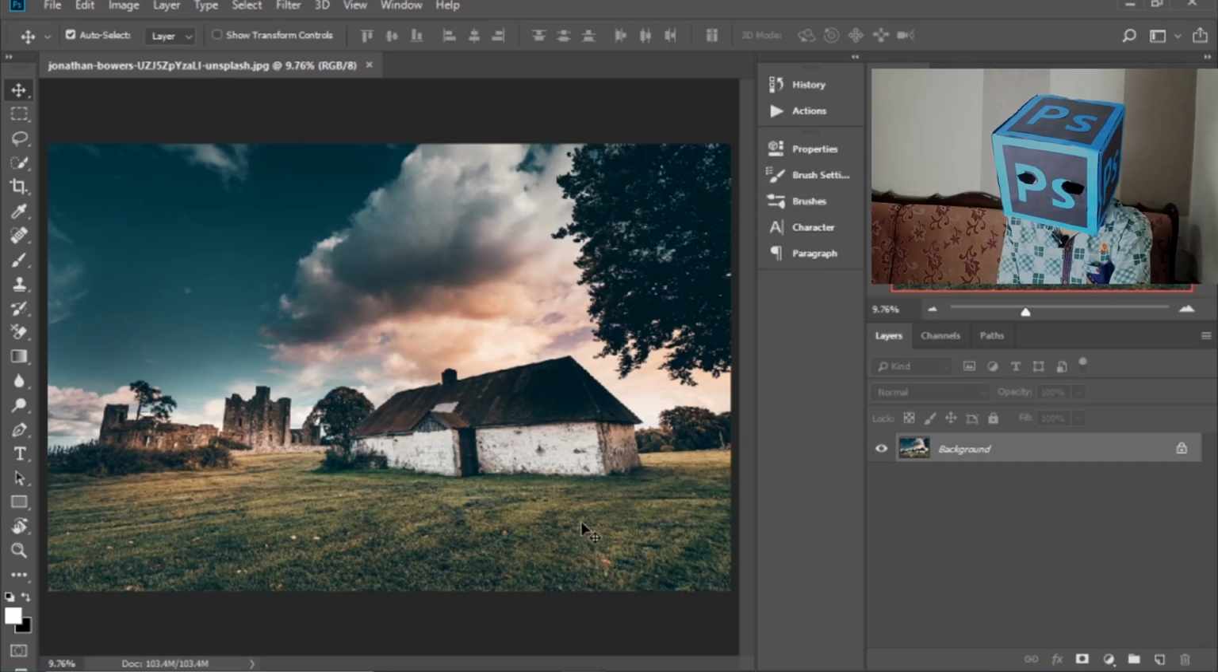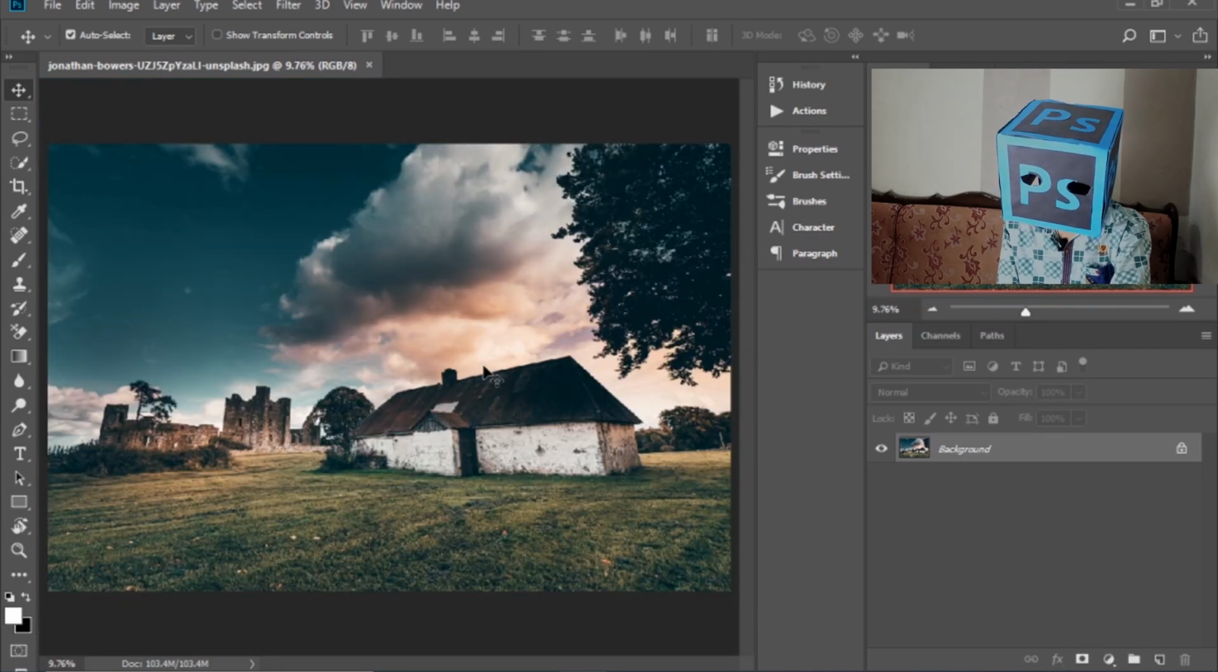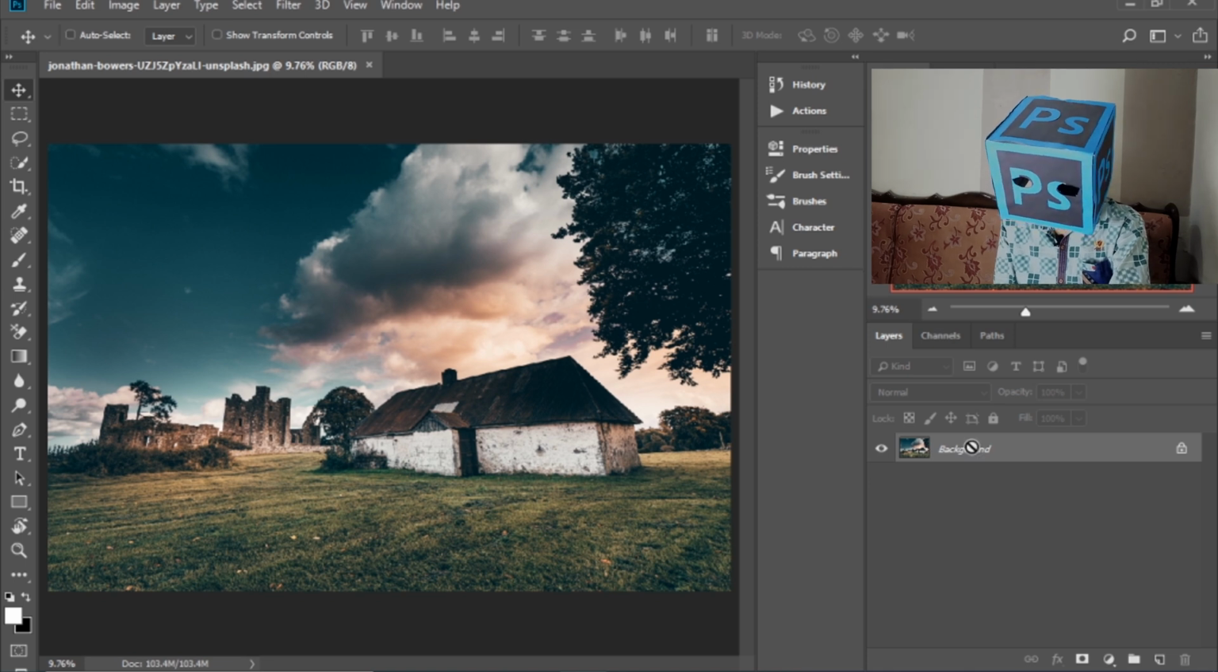Open Photoshop and import the image. Now I want to add HDR tone effect on this image. So select the background layer and press Ctrl J to make a copy of this layer.